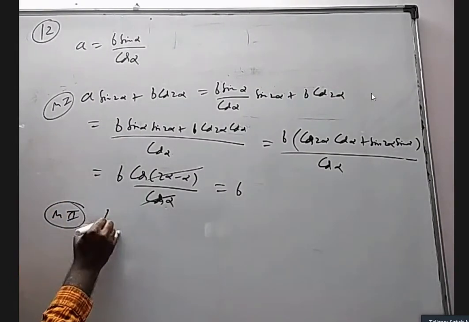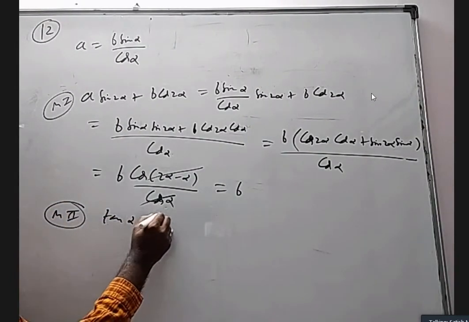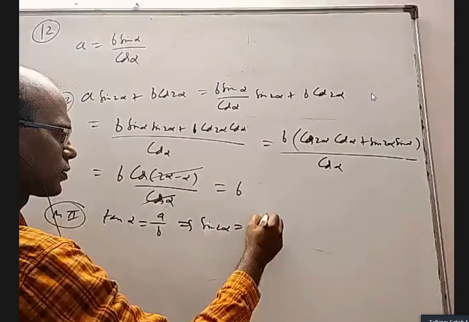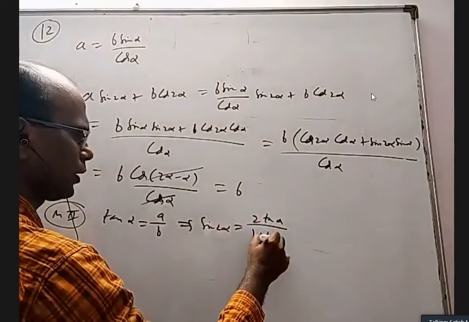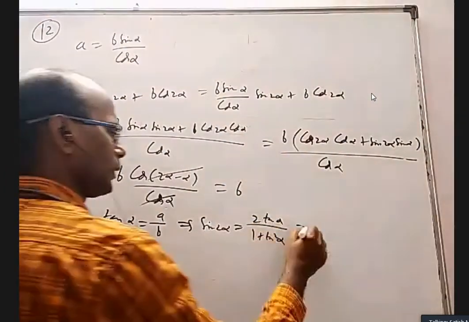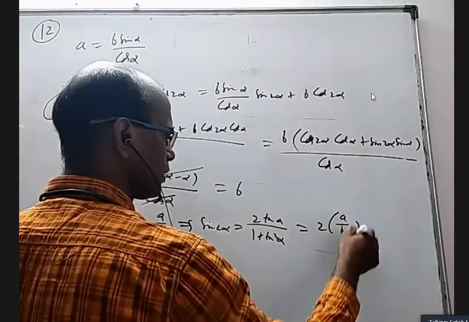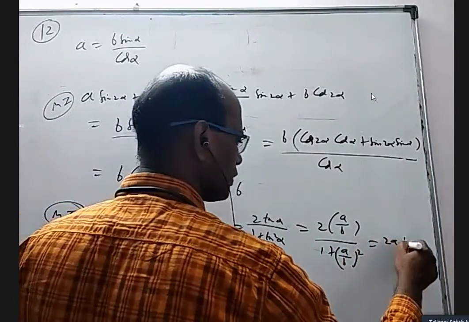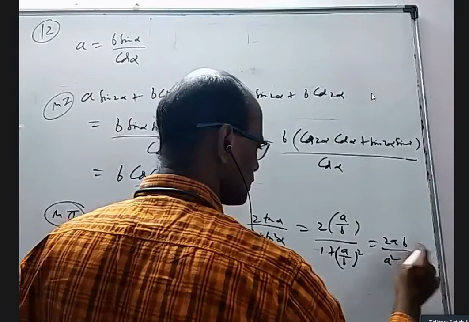Otherwise, you can write directly in the question tan alpha is a by b. From that, sin 2 alpha is 2 tan alpha by 1 plus tan square alpha. That is 2 into a by b by 1 plus (a by b) whole square. If I simplify, 2ab by a square plus b square.